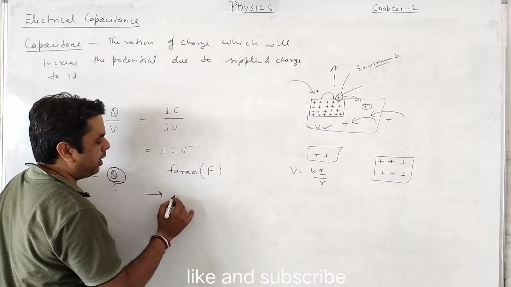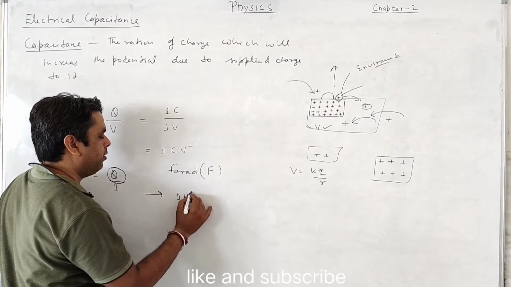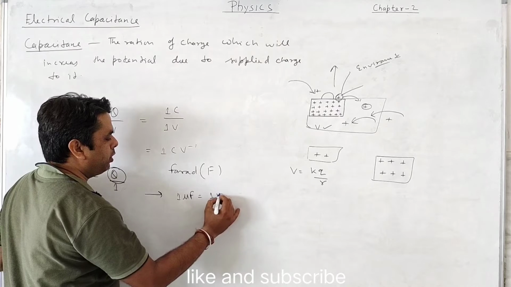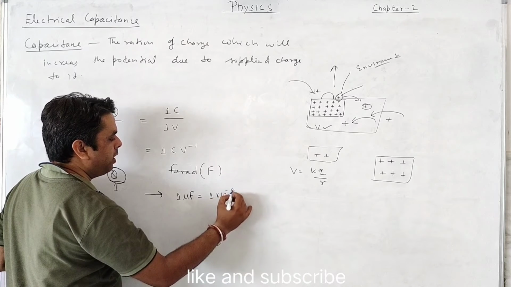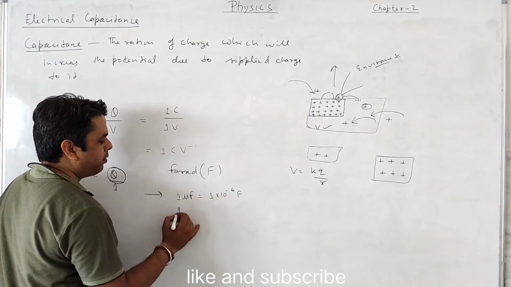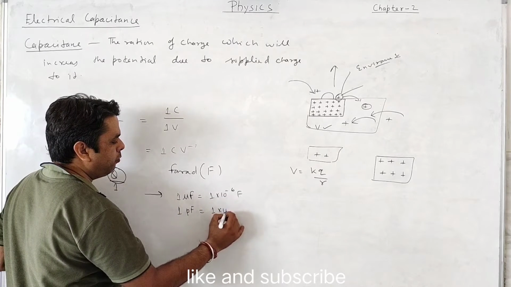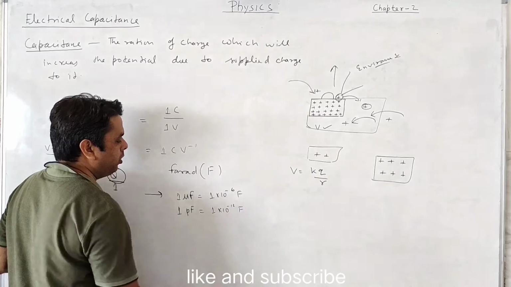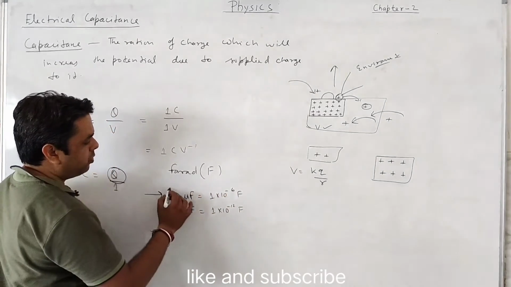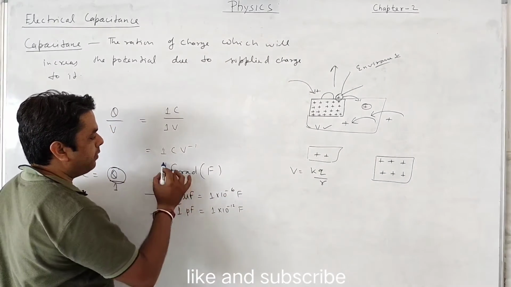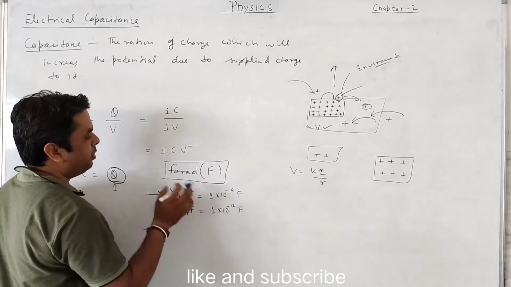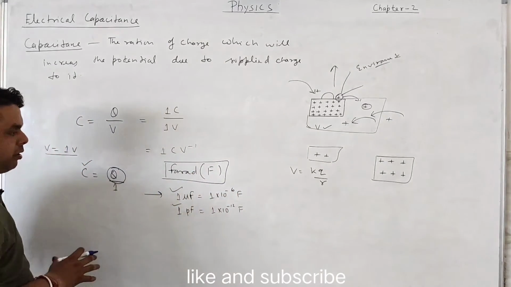Generally in our day-to-day life we use the microfarad, which is equal to 1 into 10 to the power minus 6 farad, and sometimes we also use the picofarad, which is equal to 1 into 10 to the power minus 12 farad. These are our generally used units, because the farad is very large and can't be easily calculated.